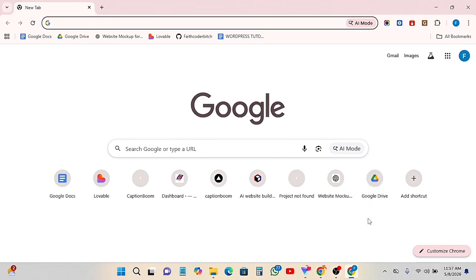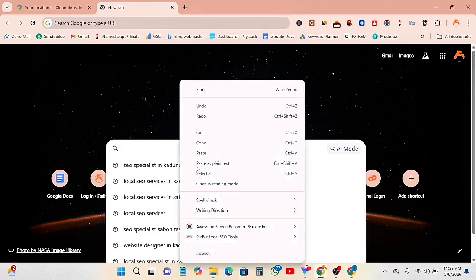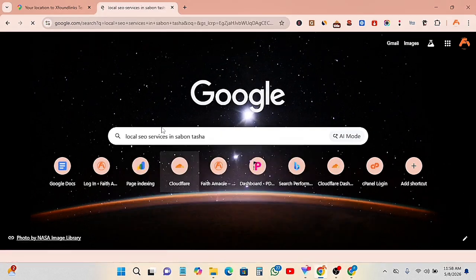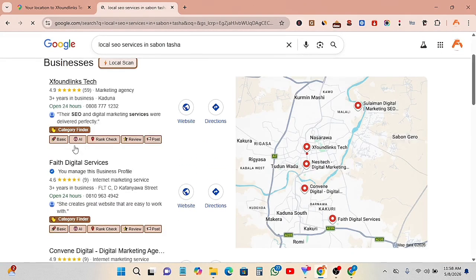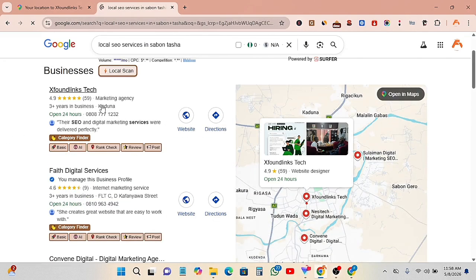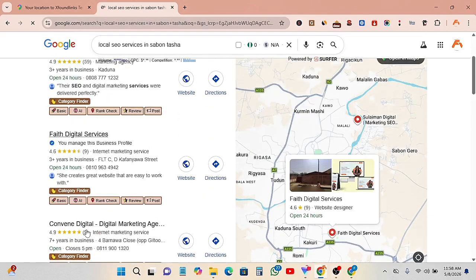Let's take, for instance, my own business. Let me quickly type this to find my business. I'm going to search local SEO service in Sabon Tesha. Can you see that my business is ranking number 2 on the local 3 pack? This is the local map. This is the local 3 pack here, where you have the first 3 businesses ranking.